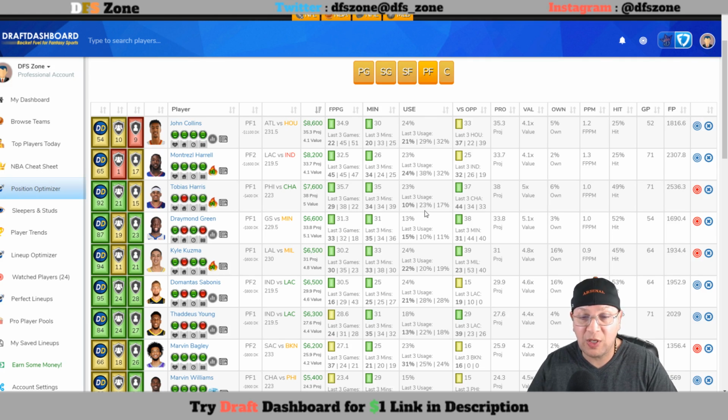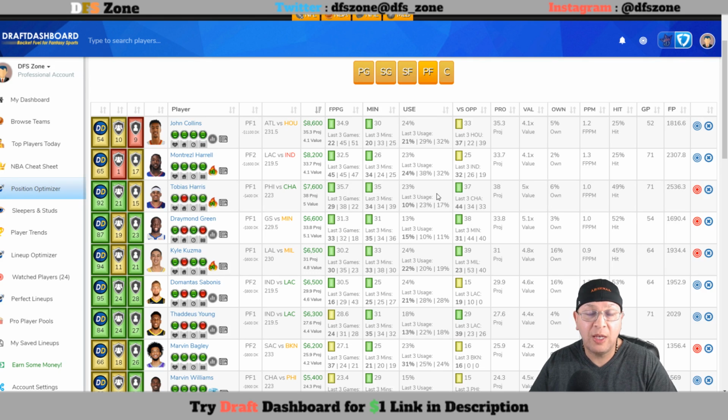Usage rate at pretty much 17 to 23%. That's going to be a bump up, obviously, with Embiid out. So I do like him there. He has played well, or at least respectably, against Charlotte. 44 in his last outing, 34 and 33, an average of 37. He has 6% ownership, which is considered very low, which is good. 49% of the time he has smashed $7,600, and of course at that $400 reduction on DK, you would figure he's over 50% for sure there. So Tobias Harris, just simply on taking advantage of the Embiid situation, you've got to obviously consider him.